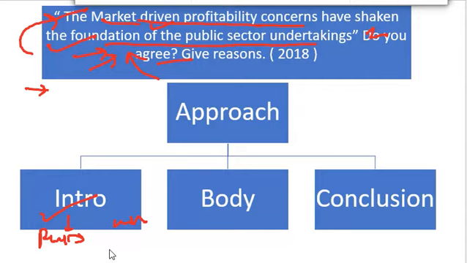So you can link this Peter Drucker, new public management or public choice approach, or let's say this idea of neo-Taylorism. So you can use those keywords in the introduction itself.